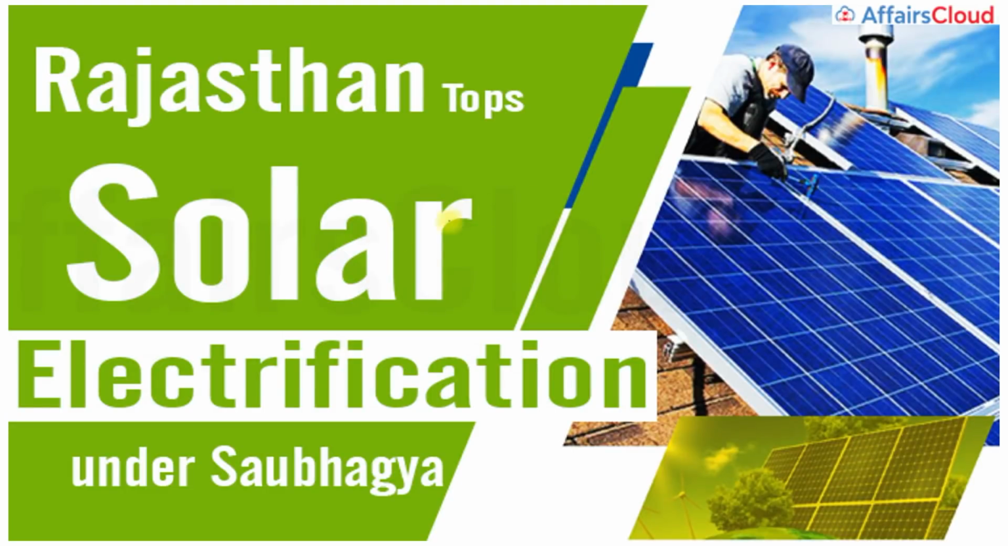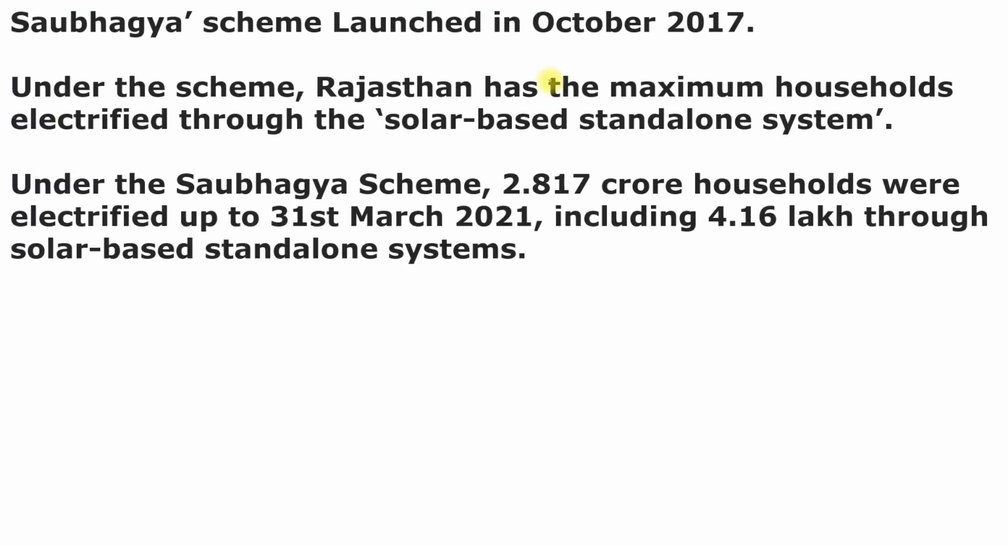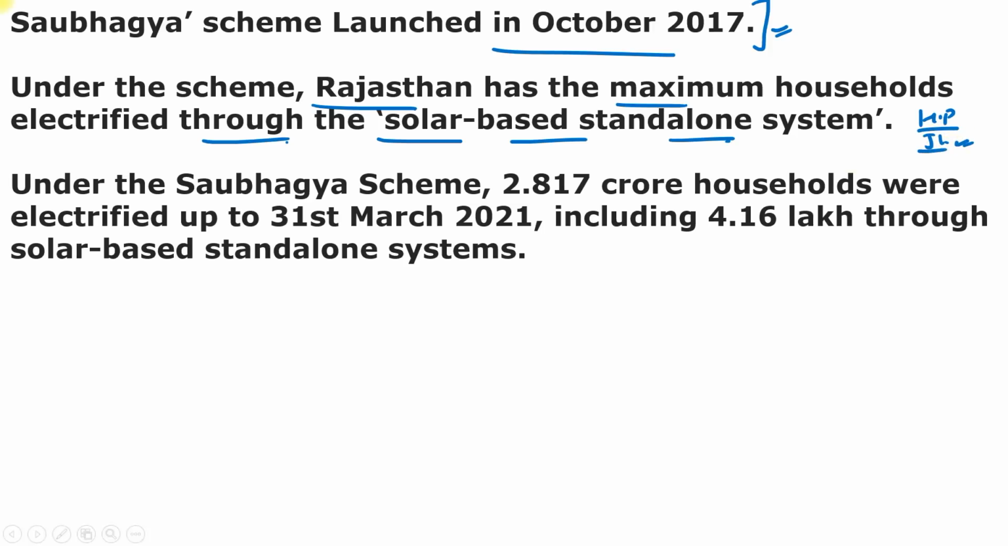You can also see here, Rajasthan topped solar electrification under the Soubhagya scheme. The Soubhagya scheme was launched in the month of October in the year 2017, and under this scheme Rajasthan has the maximum households electrified through the solar-based standalone system, while the hilly states of Himachal Pradesh and Sikkim, and the Union Territory of Jammu and Kashmir have no beneficiaries under this scheme.